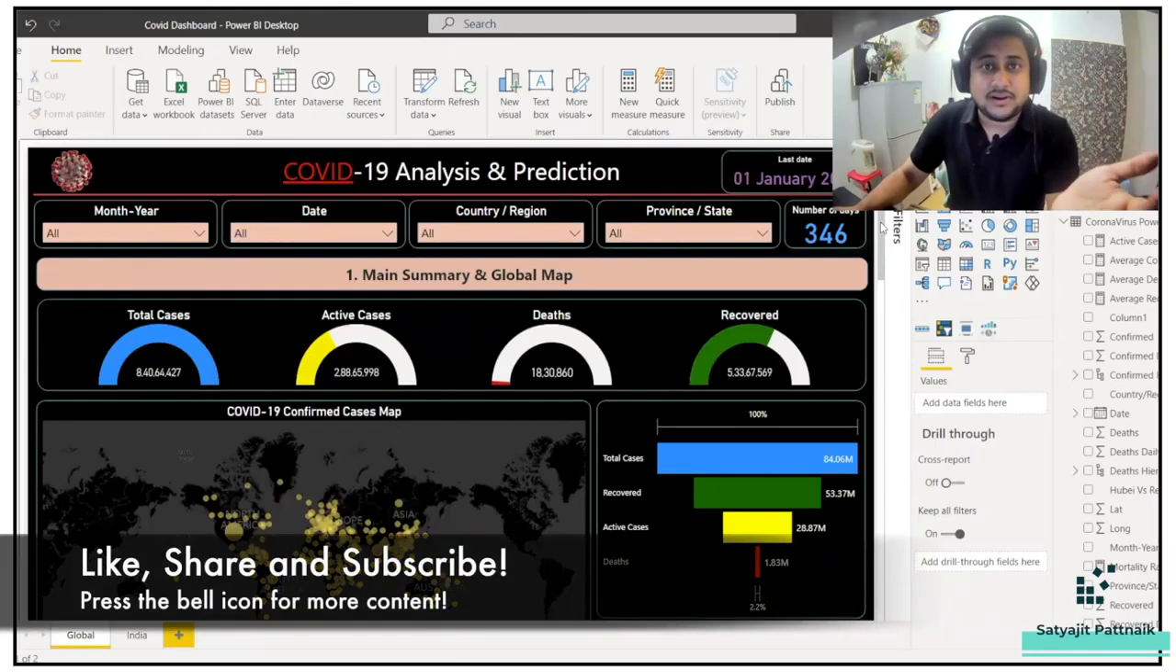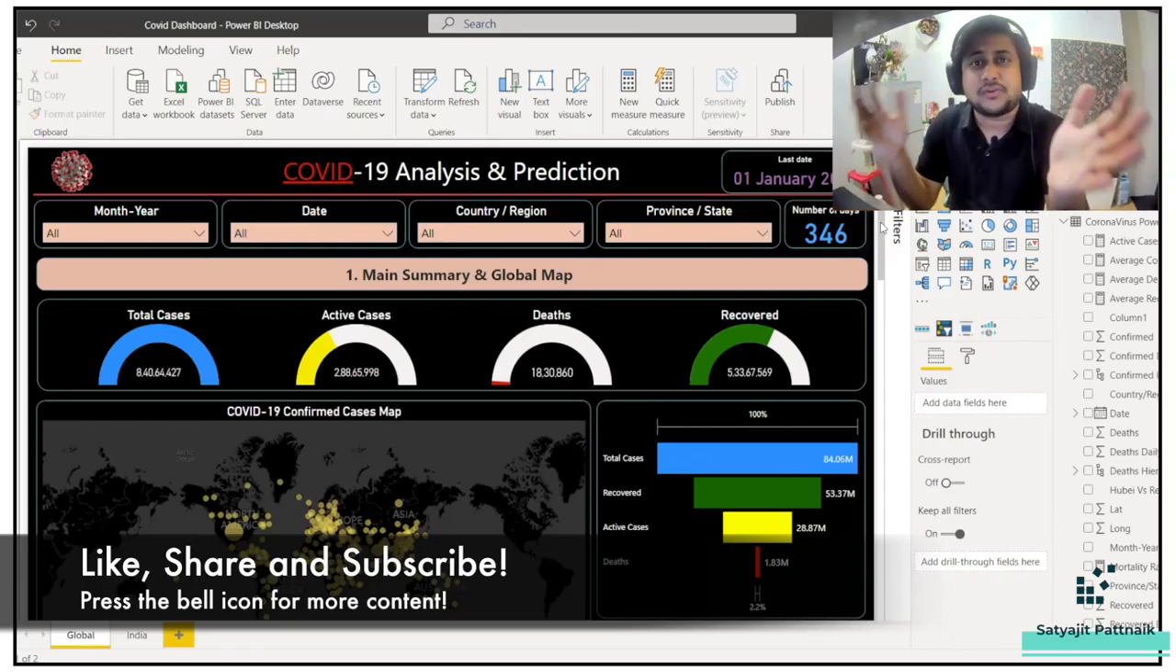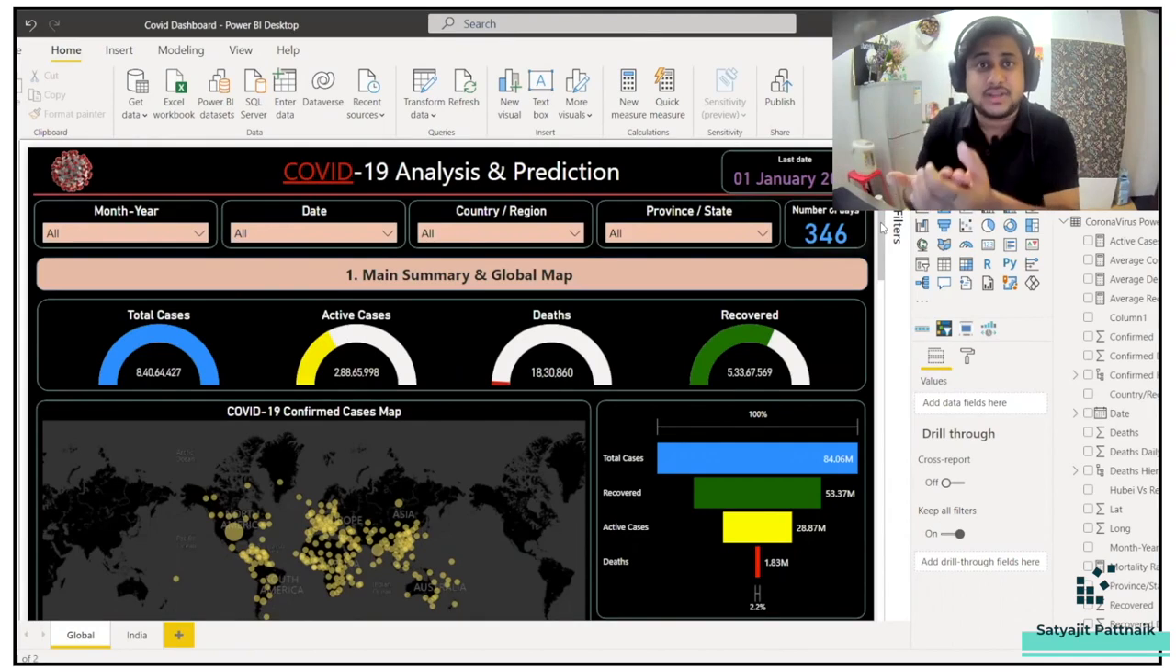So as I had committed on my channel a couple of weeks back, that I'll come up with a lot of end-to-end projects, especially in Power BI. And here we go. We have another project on COVID-19 analysis and prediction.